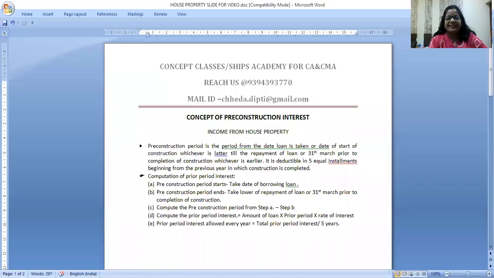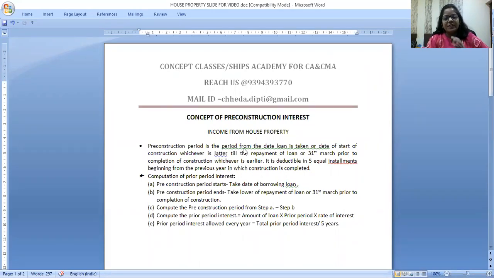So quickly, now I'll go and share the screen for pre-construction interest. Check if this is clear to you. Okay, right. So pre-construction interest is actually what happens. You may take a loan and construction may take 3 to 4 years. Once the construction is over, you may not repay the loan. Interest on that loan you can deduct in rental income, because once the house property construction is over, you start getting rental income, and from that you deduct interest on loan. That is absolutely fine.